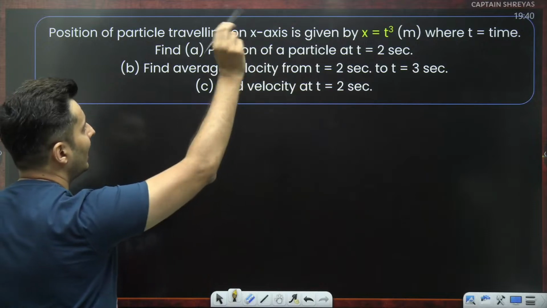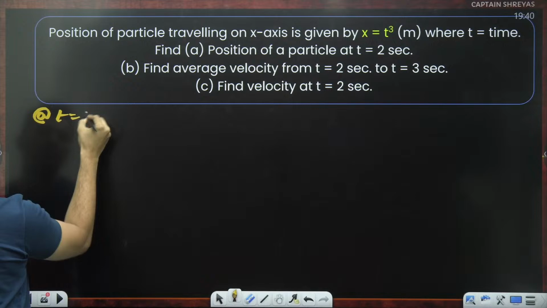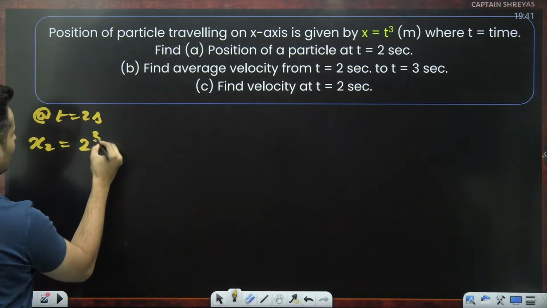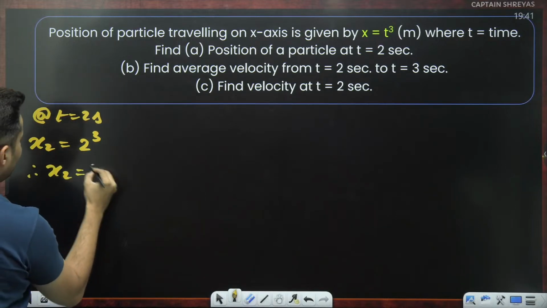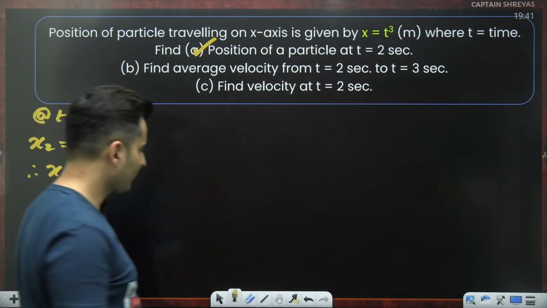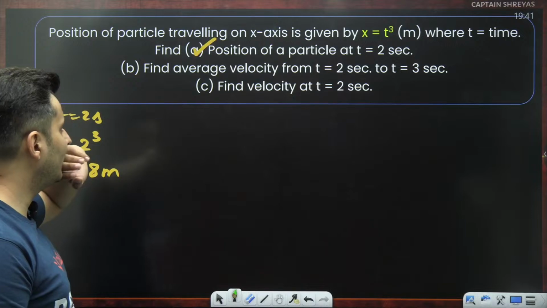Position is given and they are asking you at 2 seconds. Just think about it. At t is equal to 2 seconds, what will be the position? Just put time as 2. So 2 cube. Therefore, position is basically 8 meters. So this is the first part, which was very, very straightforward. Now let's go to the next part. Average velocity and all of that is asked.